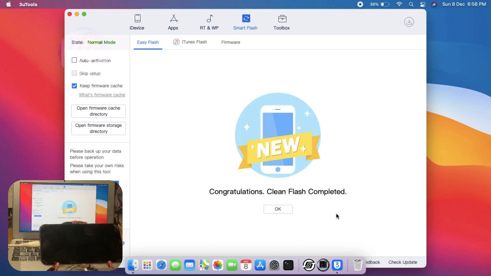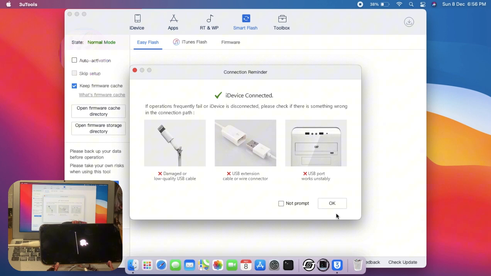Here, the tool shows that the flashing has been completed. Now, let's wait for the device to be turned on. Finally, the device has been turned on.